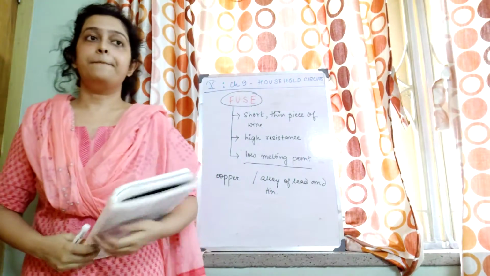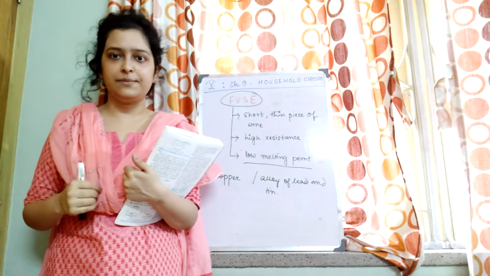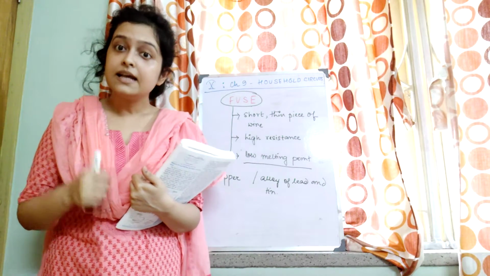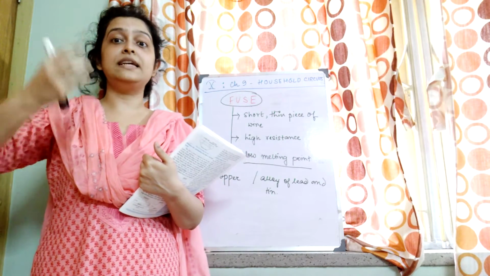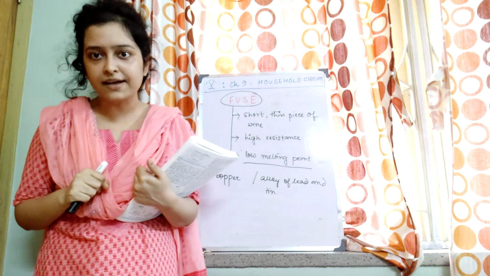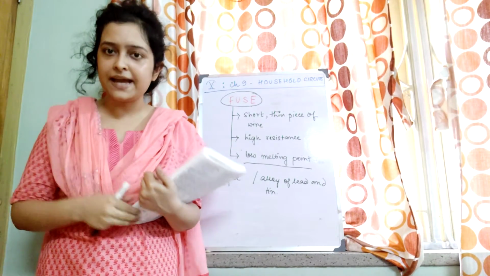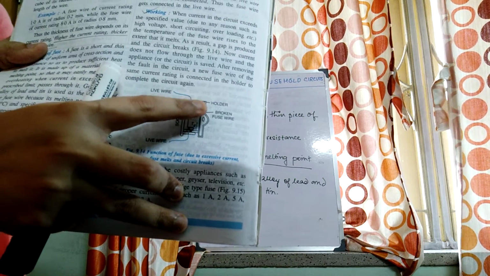Fine. But if the current exceeds the safety limit, then what will happen? Then due to the sufficient amount of heat energy produced, it will melt the fuse wire. If the fuse wire melts, just see, it will break now. Then is the circuit complete? Can the current flow through this incomplete path?